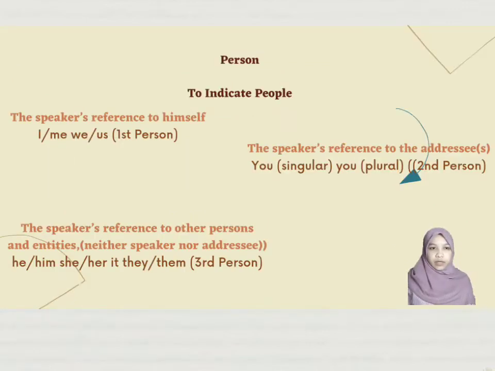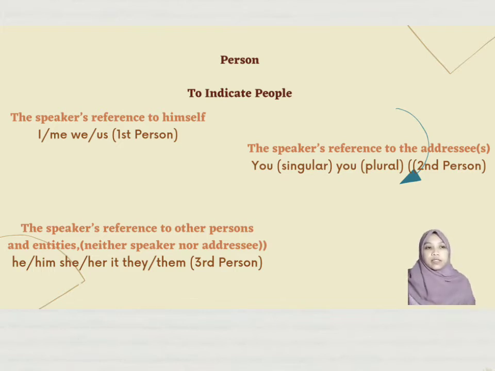The first is person deixis, to indicate people. There are 3 types of person deixis. The first is the speaker's reference to himself. When the speaker describes or mentions himself, we can use I, me for one, or we, us for more than one. This is first person. And then the speaker's reference to the addressee. We can use you for singular or you for plural. This is the second person.